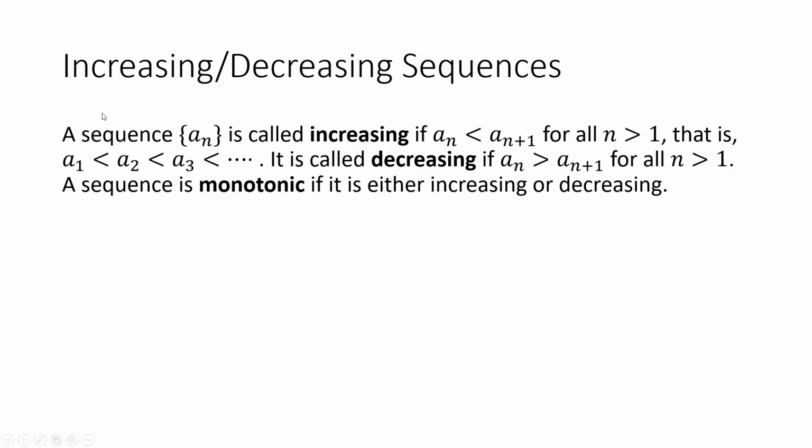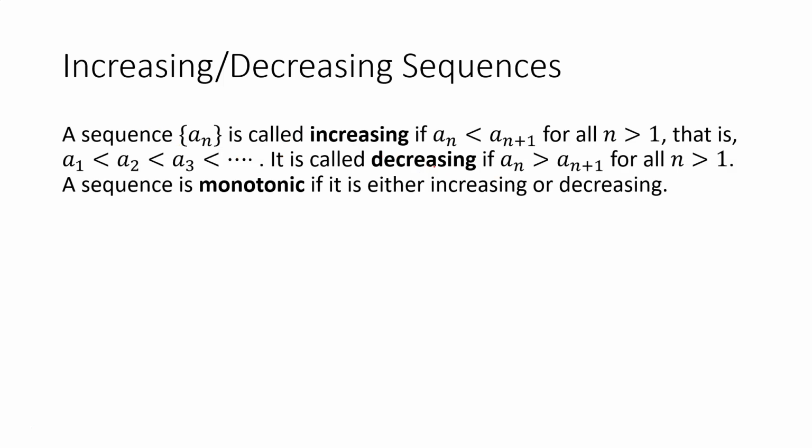So here we want to define specifically what we mean when we're talking about an increasing or decreasing sequence. One way to describe it is we say a sequence a_n is increasing if a_n is less than a_(n+1) for all n greater than 1. So in other words, the terms of the sequence are getting bigger. So a_1 is less than a_2 is less than a_3 and so on. So the terms are getting bigger from one term to the next.